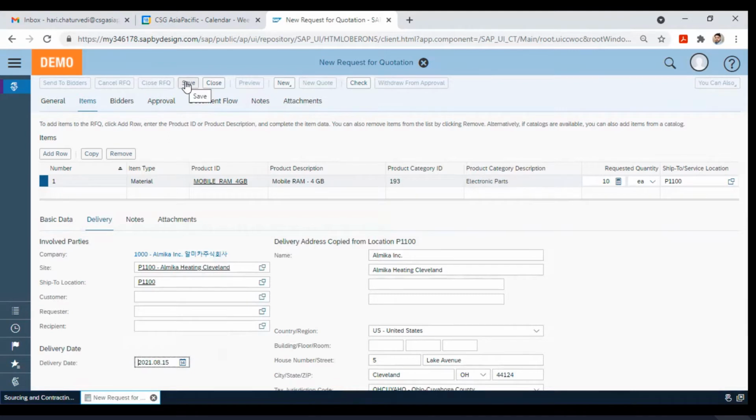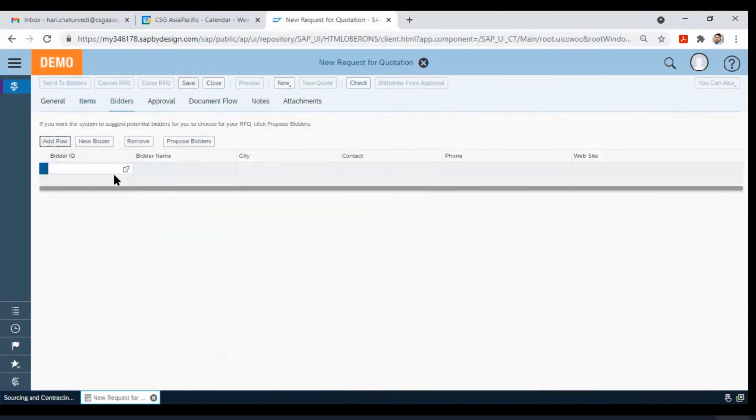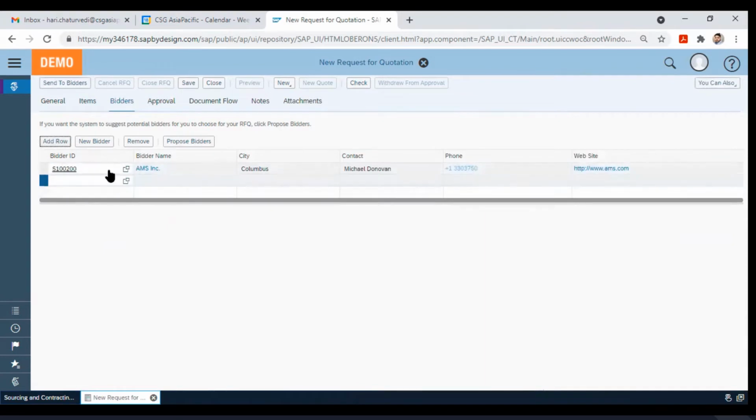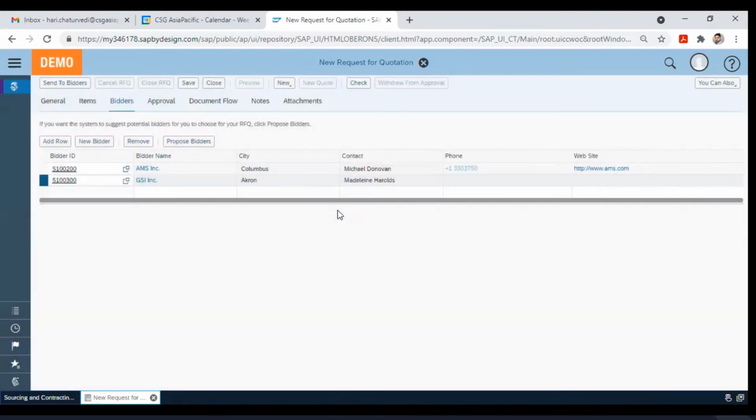Okay, then I can go to the bidders. I can add the bidder here. Let's say I'm sending this to AMS Inc., who is the preferred vendor for us. And maybe let's say we are also sending it to GSI Inc. So we are requesting the quotation from these two different vendors.